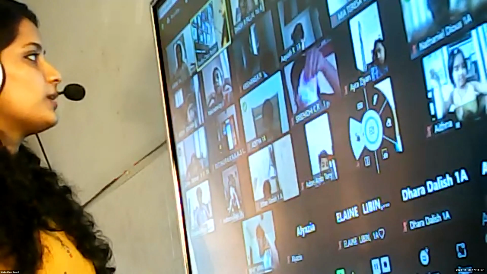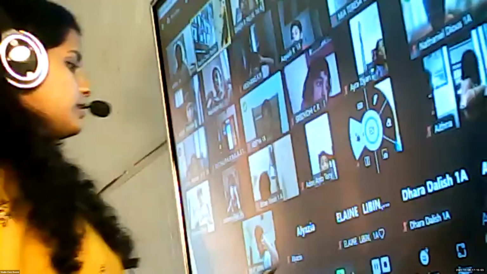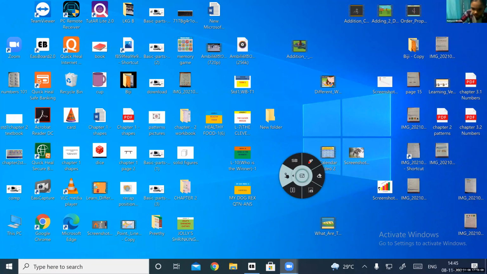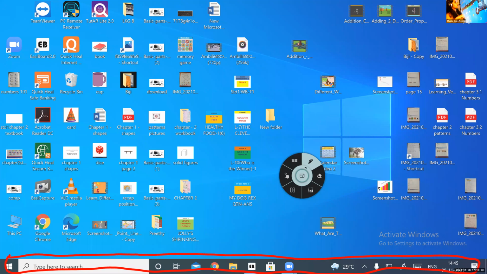We already saw that. Do you want to see it once more? Yes, I'll show you. Wait. Okay, look here, everybody. Here we have the taskbar. This one at the bottom of the screen is called the taskbar. What is it called?